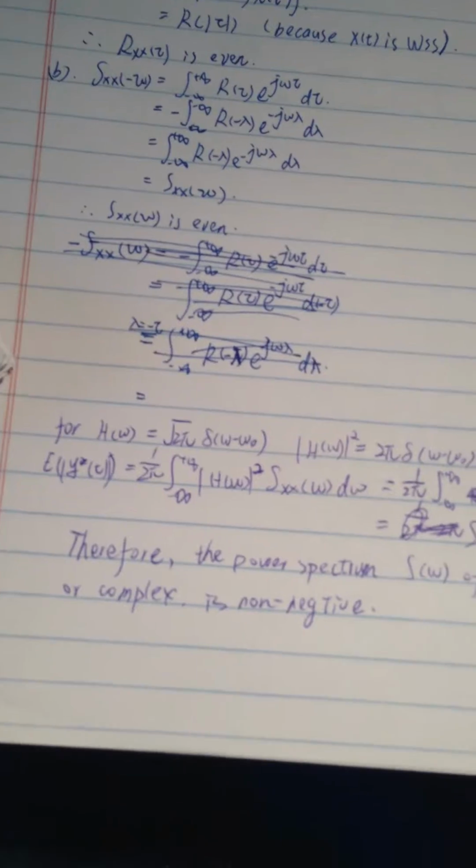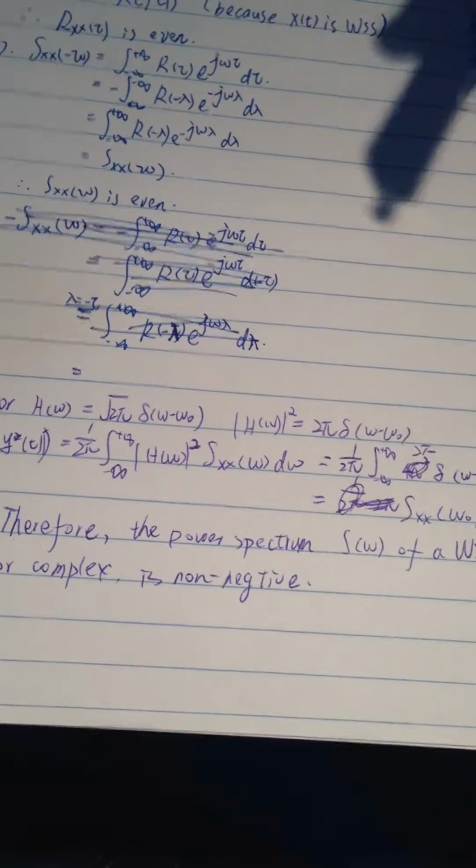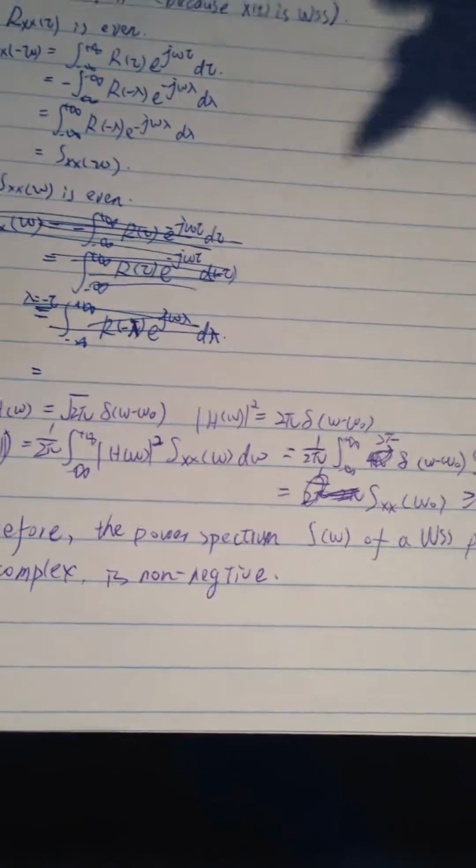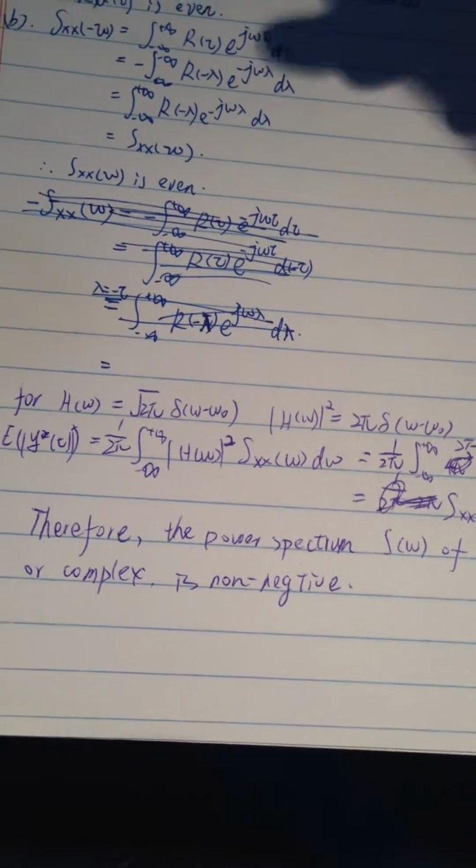And for the non-negative property, we use the proposition from the notes on page 61.